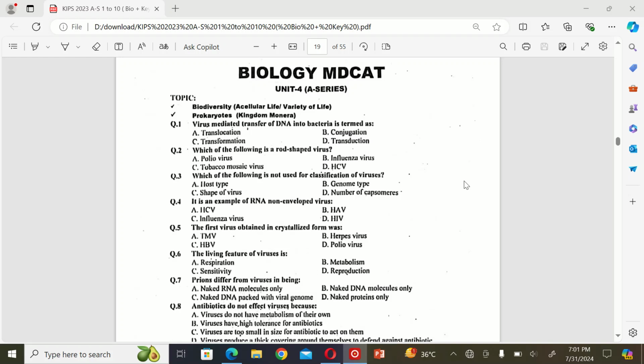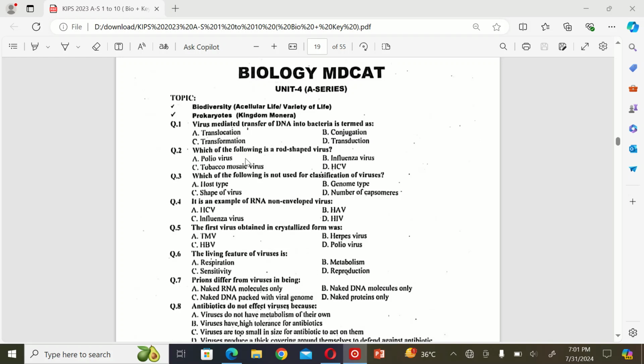Let's get started. So the first MCQ is: virus-mediated transfer of DNA into bacteria is termed as A. Translocation, B. Conjugation, C. Transformation, and D. Transduction. So the correct option is D. Transduction.